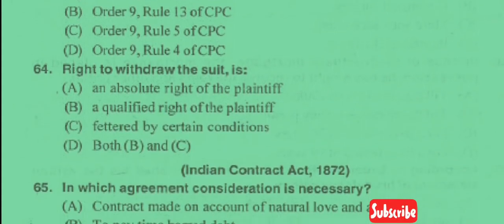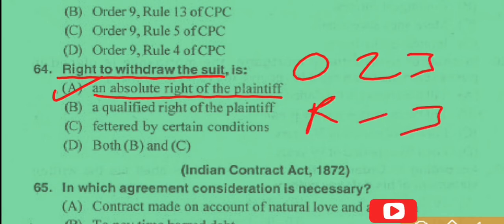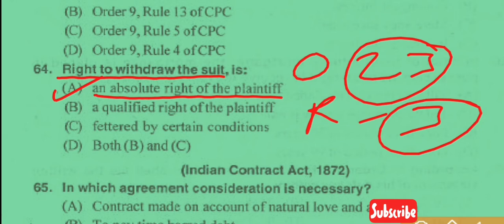Now question number 64. Right to withdraw a suit is. So right to withdraw suit is an absolute right of plaintiff. So answer is here option A, and this thing is provided in order 23 rule 3. And this order 23 rule 3 clearly said that the court may grant the plaintiff permission to withdraw from the suit. So this thing is provided in order 23 rule 3.